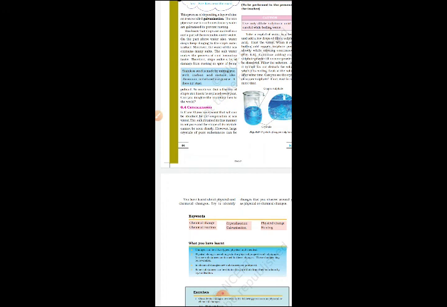Here also we can see the effect, children, because most ships are made of iron only. If iron comes in contact with air or water, it starts rusting. Even if we do proper coating of ships, some part of it will always be in the water, so some part will get rusted. So you have to replace it year by year. Here also we are getting a huge cost. Now, crystallization, children.